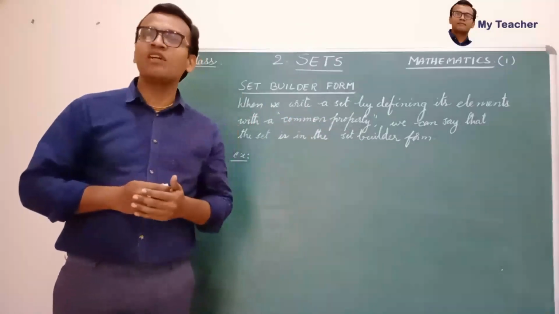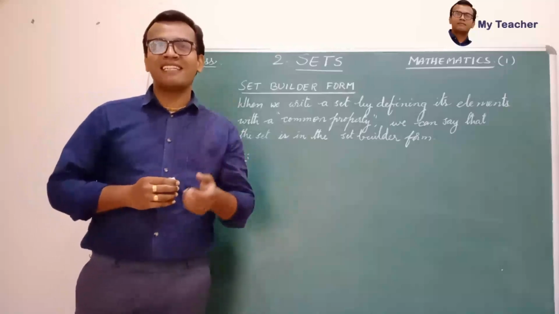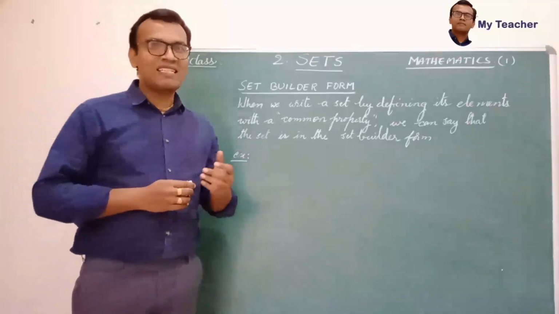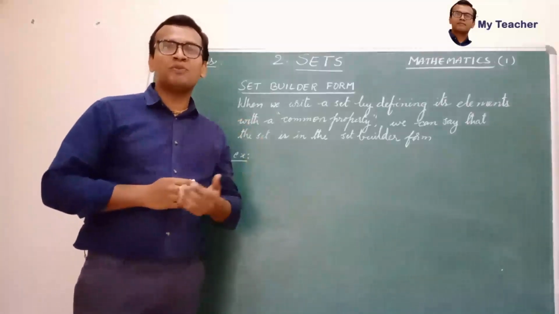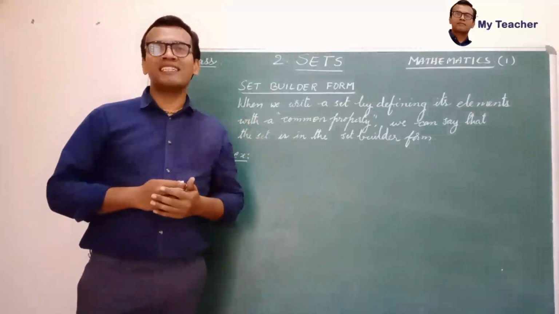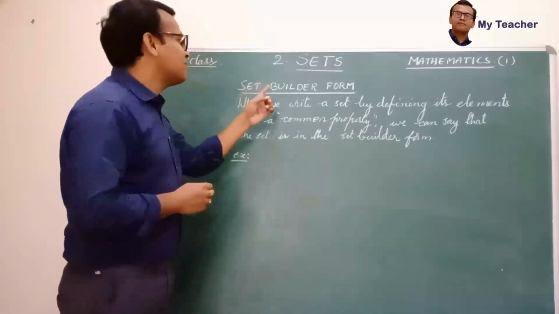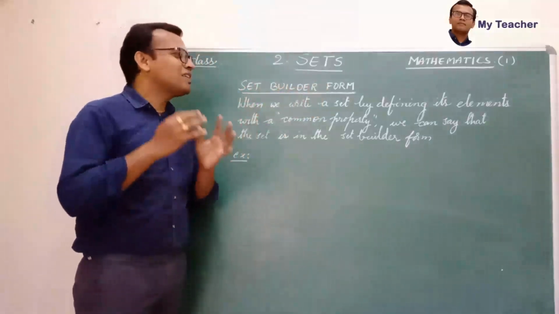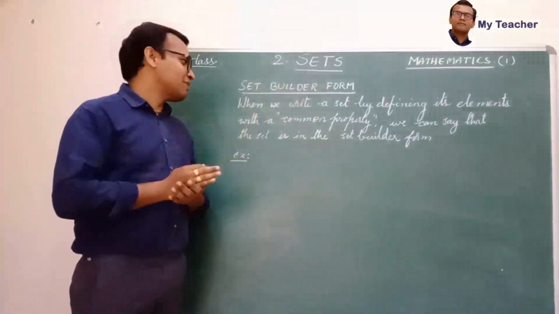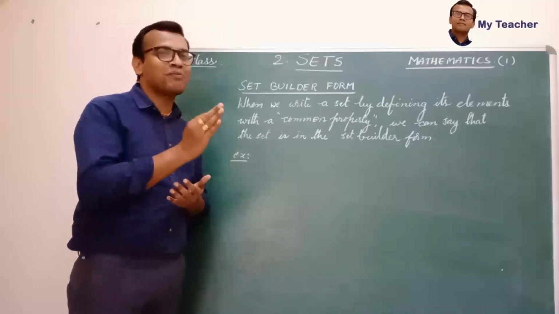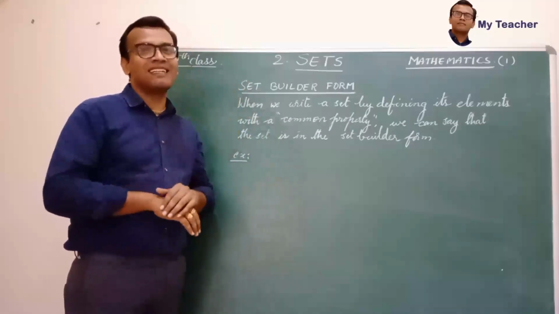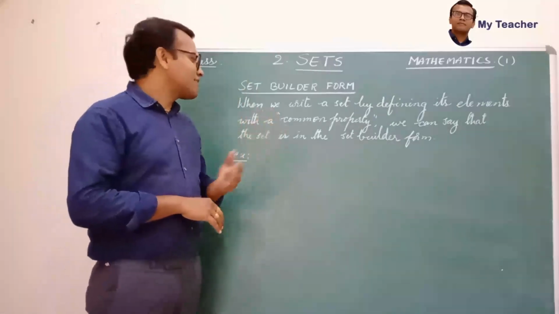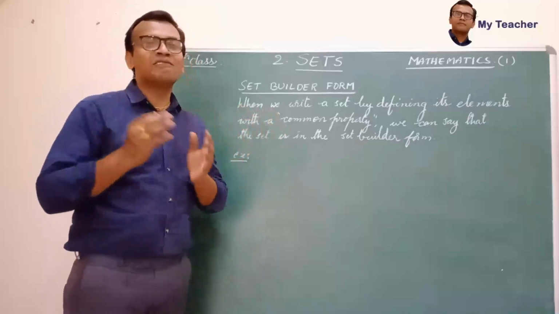We can write the set only by defining its elements with a common property. If you write a set by defining its elements with a common property, then such a way of writing a set is called set builder form. What is a set builder form? Set builder form means when we write a set by defining its elements with a common property, as we discussed in the early part of this lesson. So we can say that the set is in the set builder form.